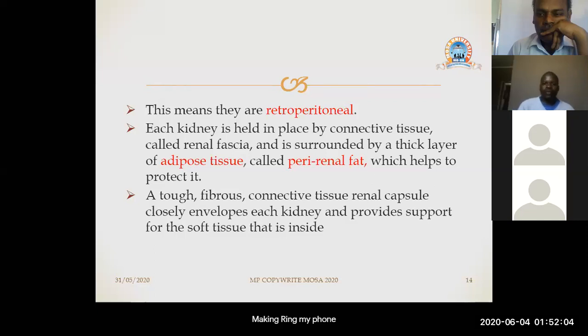So from the description, we can see that the kidneys are retroperitoneal. They are found among the parietal abdominal organs, just like we mentioned earlier on the previous slide.